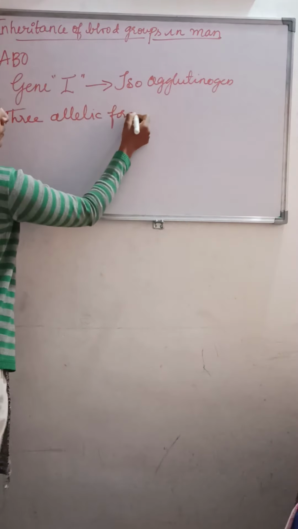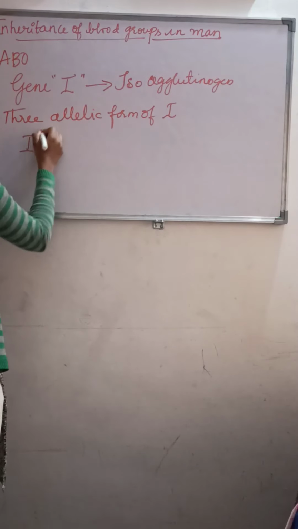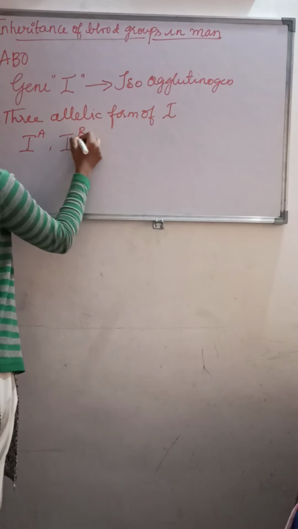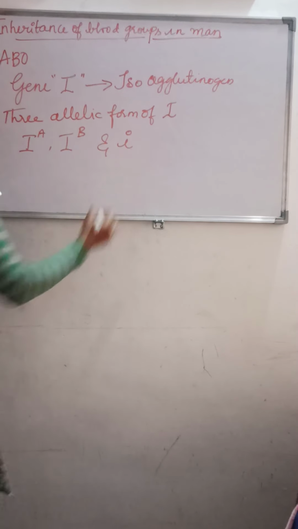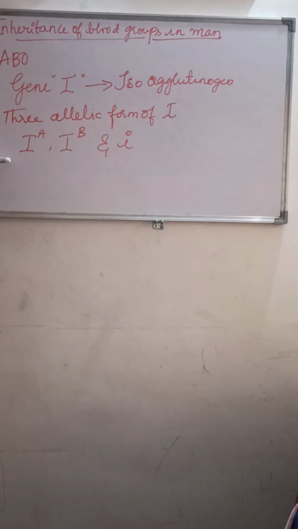So what are those? They are IA, IB and small i. These are the three allelic forms of gene I, that is IA, IB and the small i.